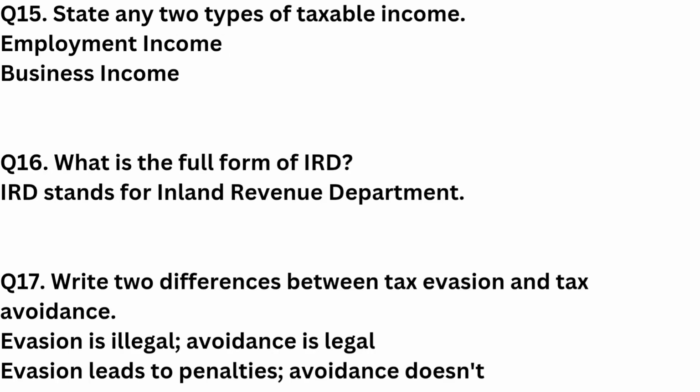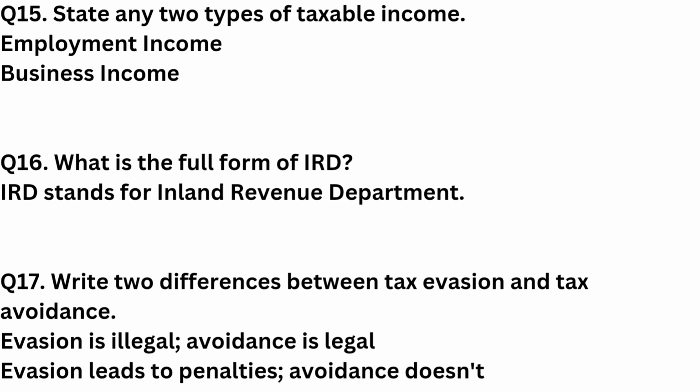Question 15. State any 2 types of taxable income. 2 types of taxable income are: 1. Employment income like salary, bonuses. 2. Business income like profit from trade or services. Question 16. What is the full form of IRD? IRD stands for Inland Revenue Department, the government body that handles tax administration in Nepal.